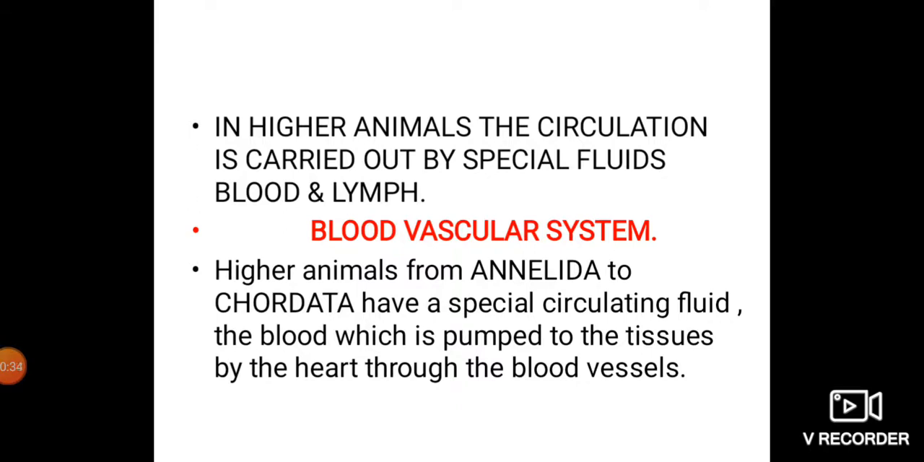That means lower invertebrates like Porifera, Coelenterata, Ctenophora, Platyhelminthes and Aschelminthes don't show a clear blood vascular system. From annelids onwards, annelids, arthropods, molluscans, echinodermata, hemichordata, pisces, amphibians, reptiles, birds and mammals show a clear blood vascular system. There are two types of blood vascular system. One is open and the other one is closed.